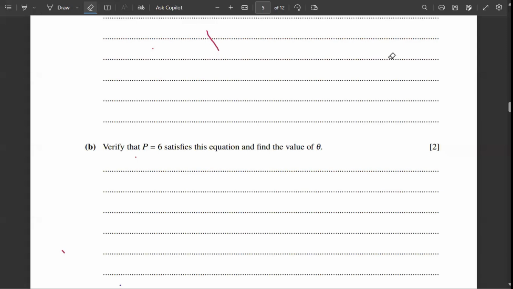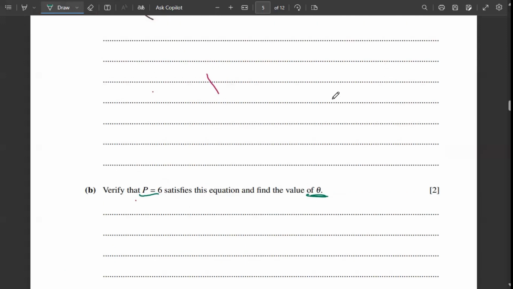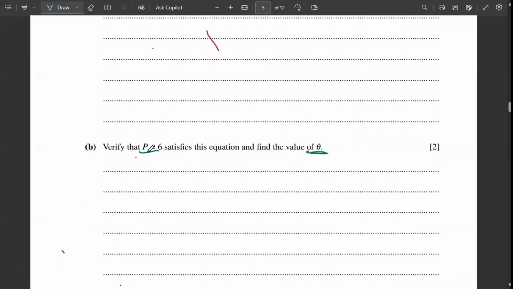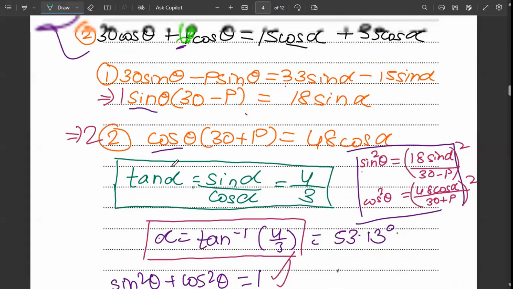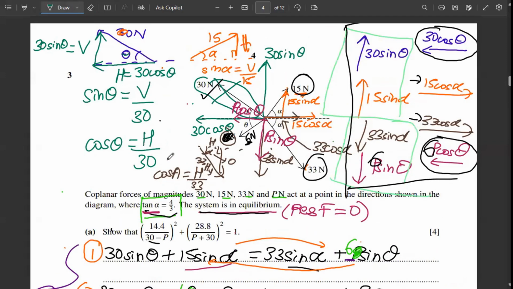Let's start with question B. Verify that p equals 6 satisfies this equation and find the value of theta. So what we have been given is that p equals 6. Now that we know this, the p which was written here is being converted into 6.